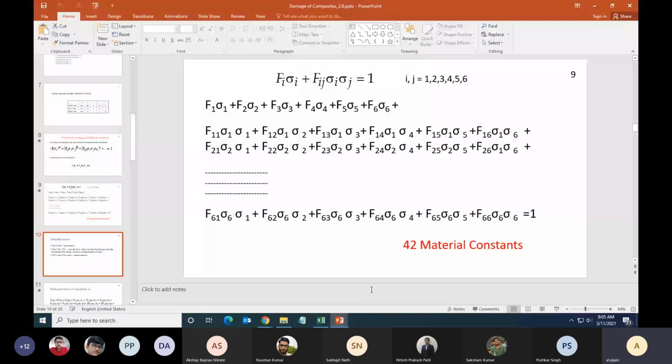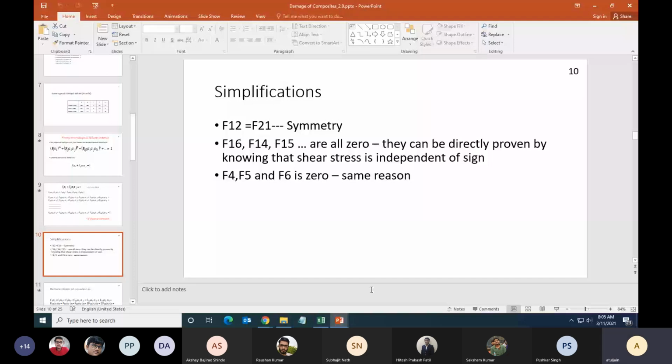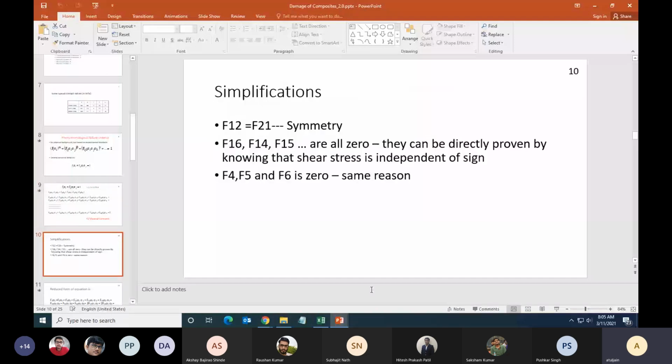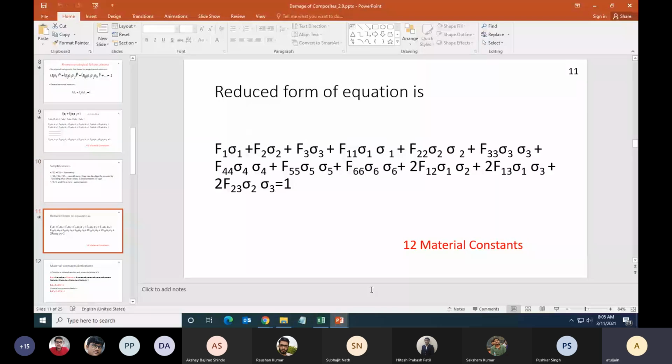So the first thing is that we will assume that my material behavior is symmetric. Just like stiffness is symmetric, this should also be symmetric. So F12 is equal to F21, F13 is F31, and so on. Now we can say F16, F14, F15 are all 0 because shear stress is independent of sign. And similarly, since shear stress is independent of sign, we can also say F4, F5, F6 is 0. After that, we have this notation where I have 12 material constants.